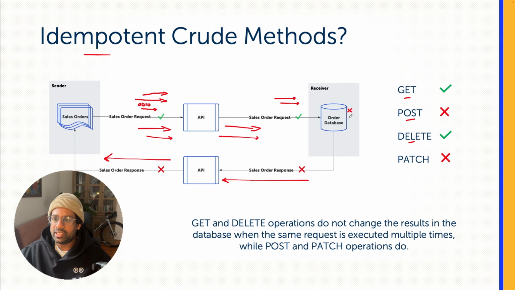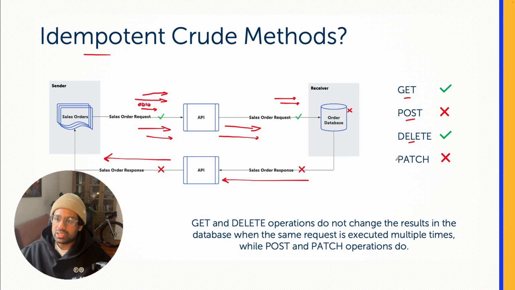Even if you execute this delete request for the same sales order multiple times, the backend database results do not change. So that means only the first iteration of the DELETE method changes the results in the database. That means the DELETE operation is also an idempotent method.